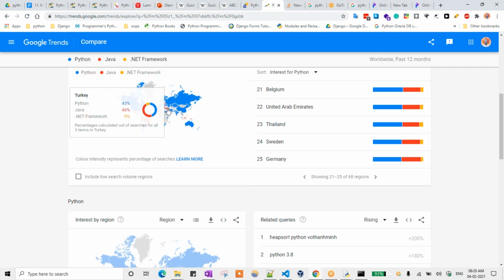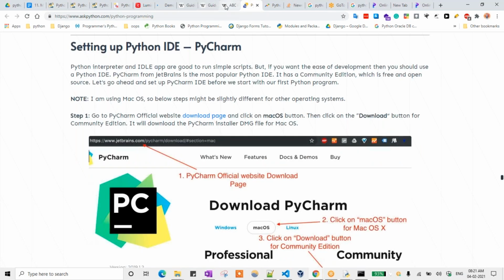Coming to Turkey, there Python is 45%, Java is 6%, and .NET is 9%. Coming to Russia, totally 61% are using Python. So that is the reason why all the people are moving to Python in the industry also. Why? Because in machine learning algorithms, artificial intelligence, and web frameworks, we are all migrating to Python. So that is the reason we can just start with Python as beginners. You can check that one.